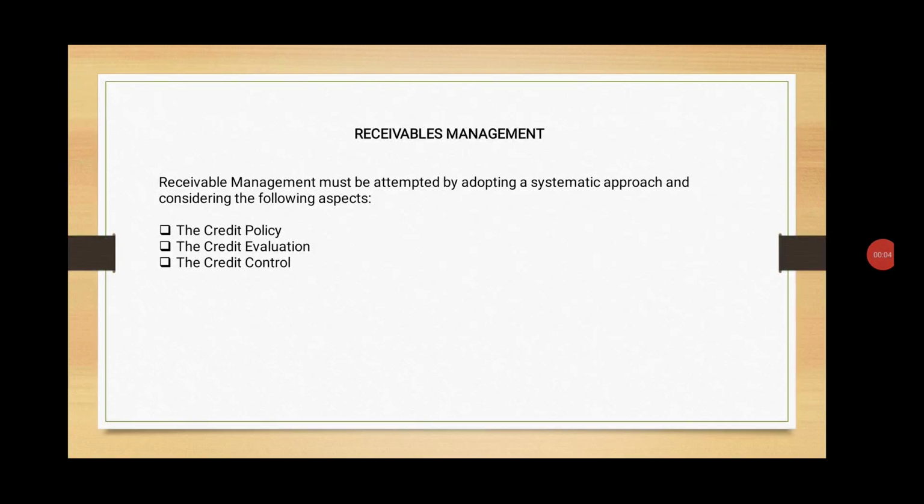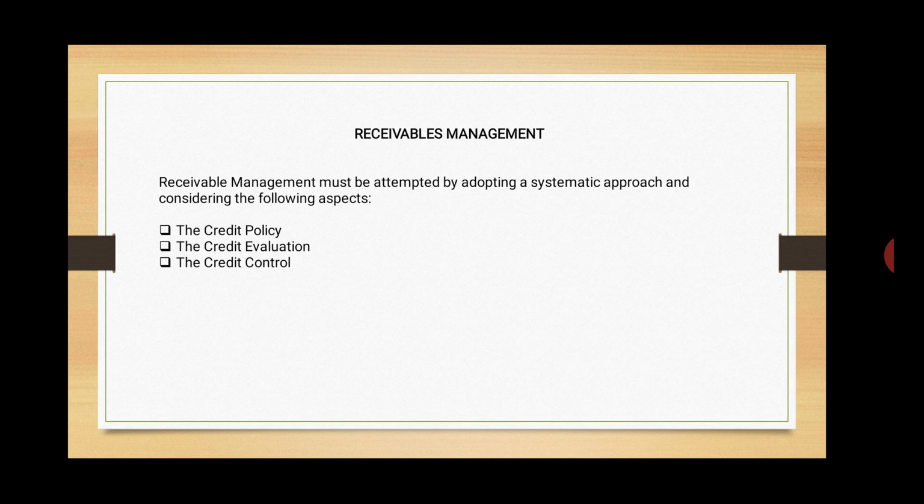Hello students. So in the previous lecture we have studied what receivables are and how to manage them, that is, receivables management. We come to know that a trade-off should be maintained between the cost of receivables and the benefits of receivables. So how can we maintain a trade-off between the cost as well as the benefits of the receivables? We can do it by adopting a systematic approach and considering the following aspects.